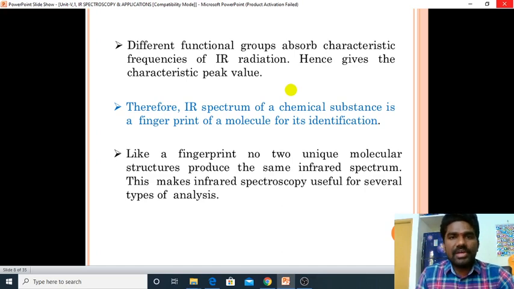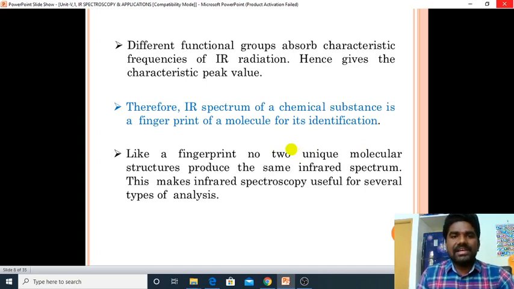If we have OH, there is a fixed value. If we have C double bond C, there is a fixed value. Therefore, the IR spectrum of a chemical substance is a fingerprint of a molecule for its identification.